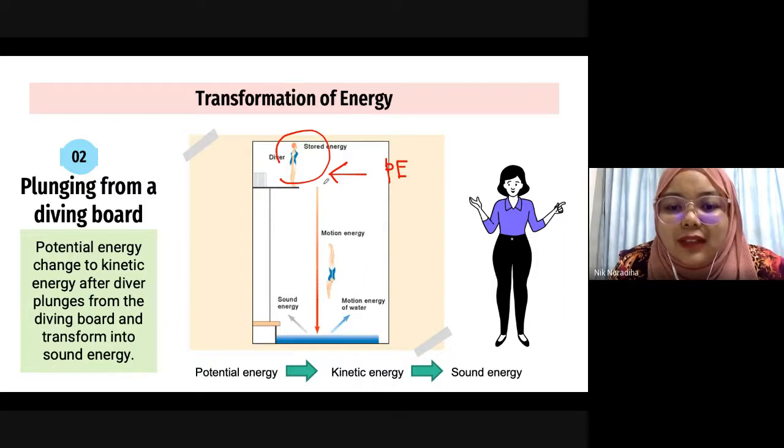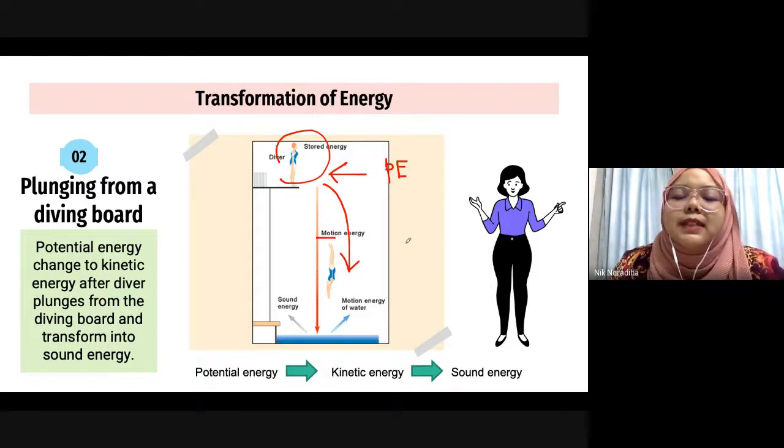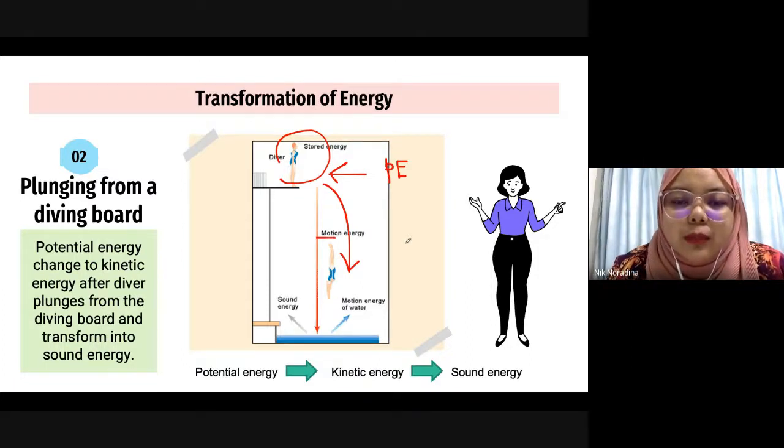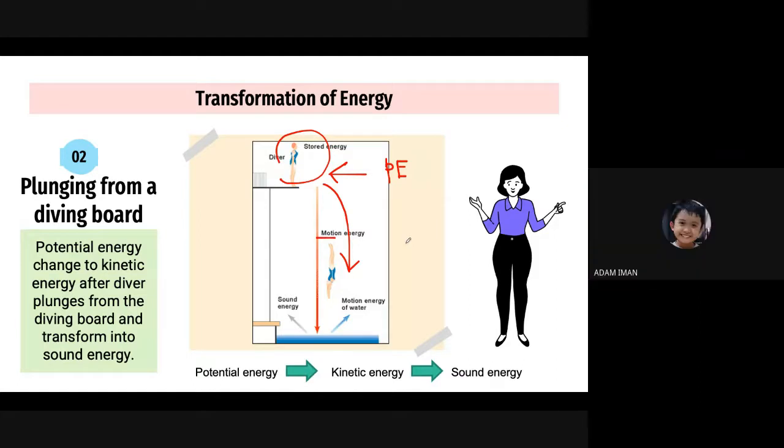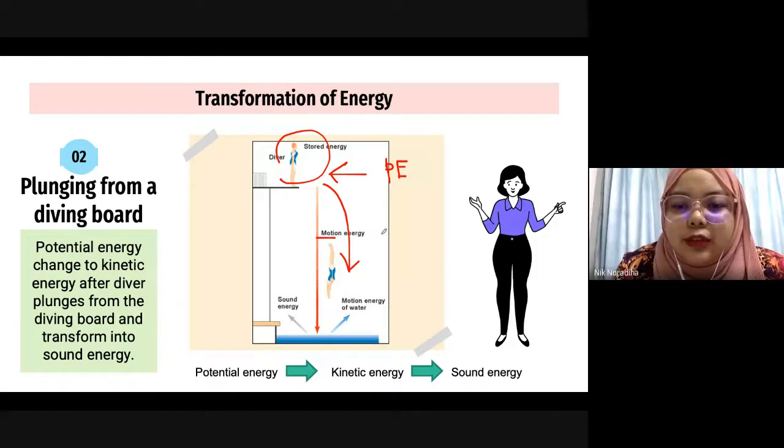Right after this diver starts to jump, there's a motion. So what energy can we find in a moving object? Kinetic energy. Good job, everyone. Kinetic energy.